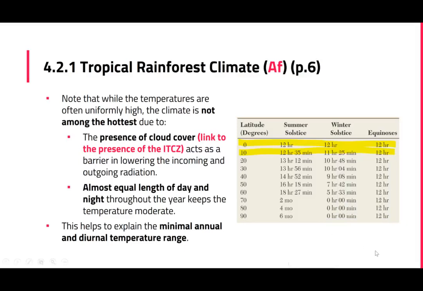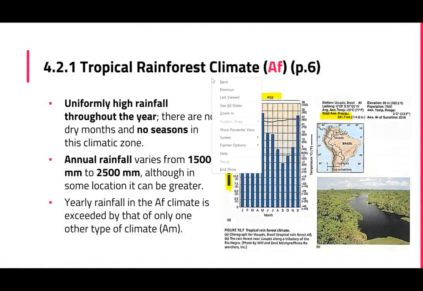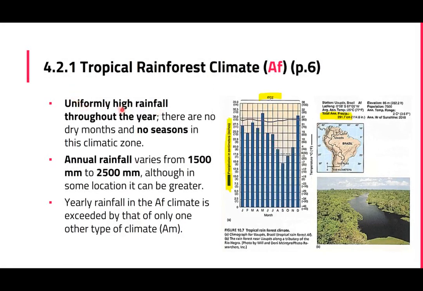Let's now go on to rainfall. Okay, in terms of rainfall, it's the same, uniformly high. So temperature is uniformly high, and rainfall is also uniformly high. There are no dry months and no seasonal variation.